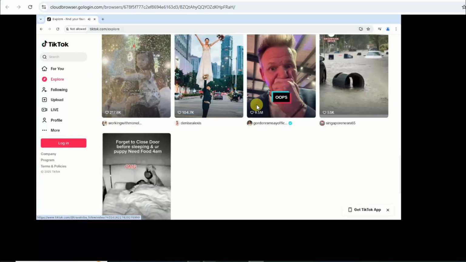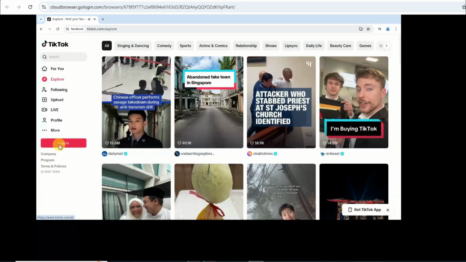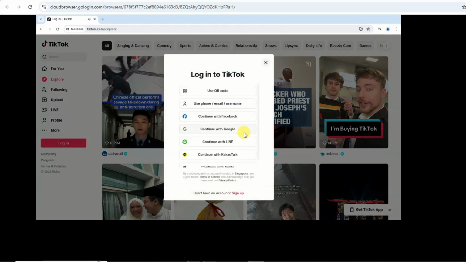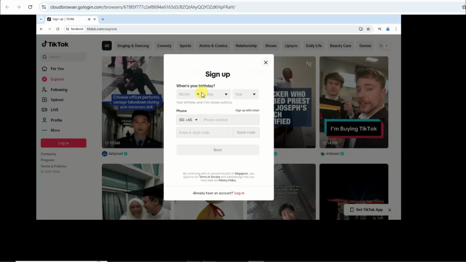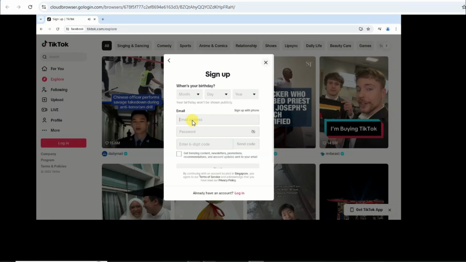You can visit the TikTok platform and then you can click on the Login button. Now you can click on the Sign up button. Here you can see you can sign up using your email address. You can continue with your Google account. You can click on the Sign up with email button. Now you can select here your date of birth. You can type here your email address. You can type your password.